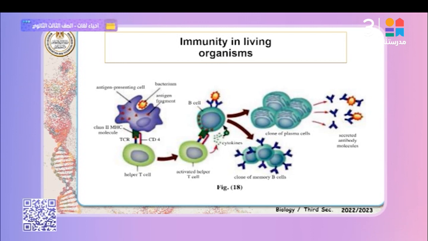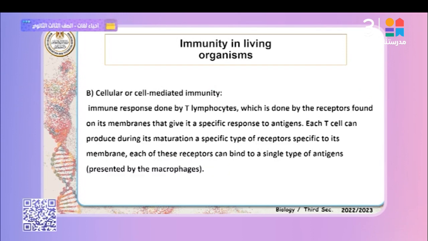A specific type of interleukin activates the B lymphocytes, which form columns of plasma B cells to produce antibodies, and columns of memory B cells that remain in the blood 20 to 30 years. And the antibody is transferred to the lymph or the blood to resist or prevent the microbes and pathogens from entering. That's right. Okay?